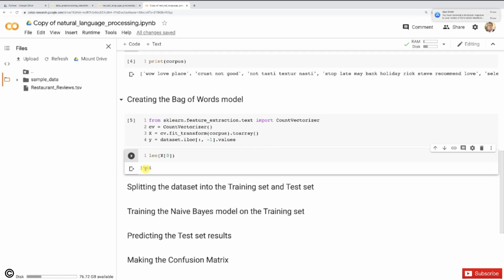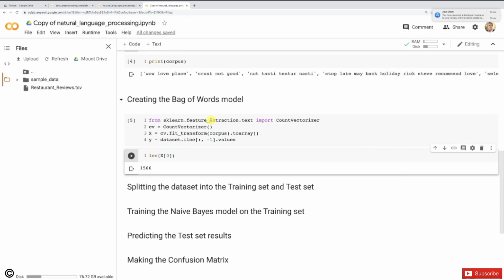All right, so basically we have 1,566 words, and we can simplify this even more by, for example, taking the 1,500 most frequent words, so that we can get rid of words such as Rick, Steve, and maybe holiday, or let's say faux. I don't know what that means. Rubber, this probably appears only once, and words like that. Words that don't help at all predict if the review is positive or negative. Okay, so that's the idea.